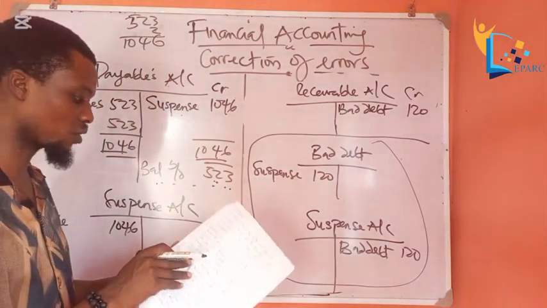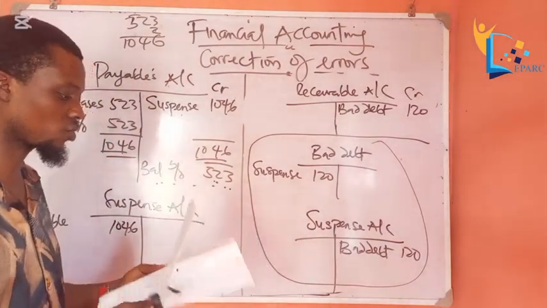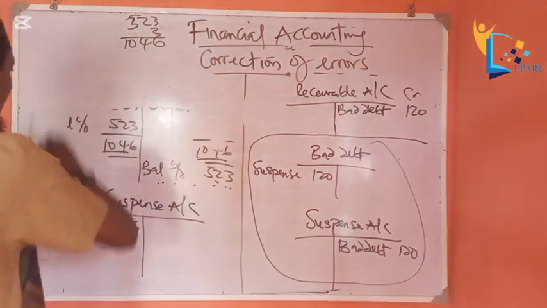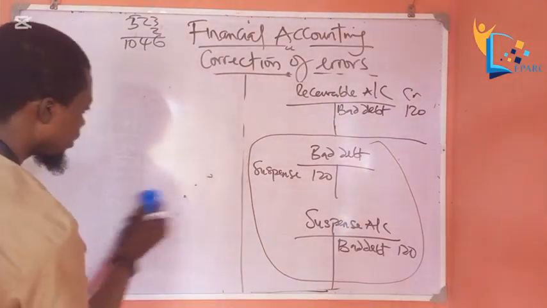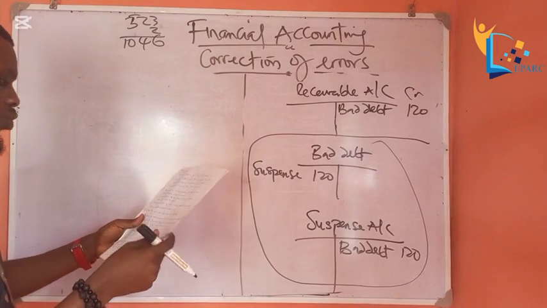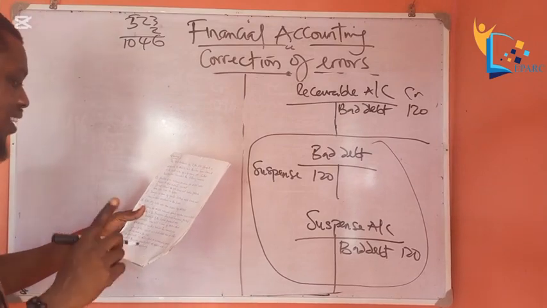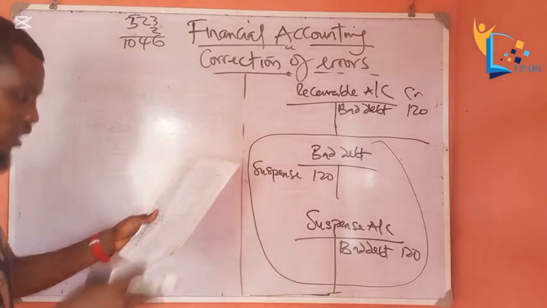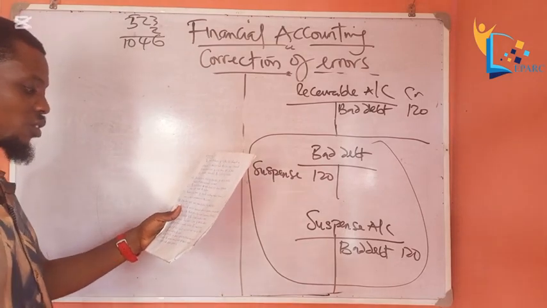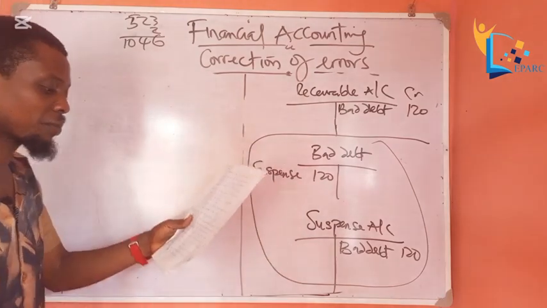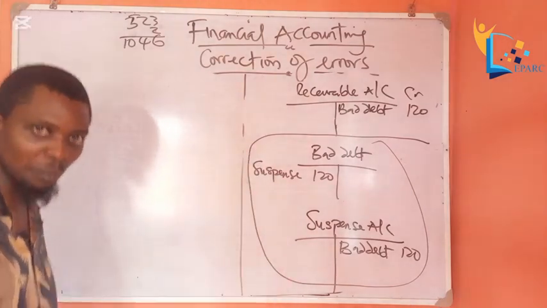Let's see if we can finish the question. Then next class we'll begin to do our journal and then suspense account. Okay, the next one says, a credit note of 620 issued to a receivable was entered in the returns inward book as 260. This one was undercasted. Instead of recording 620, the bookkeeper recorded 260. So he brought the amount down.